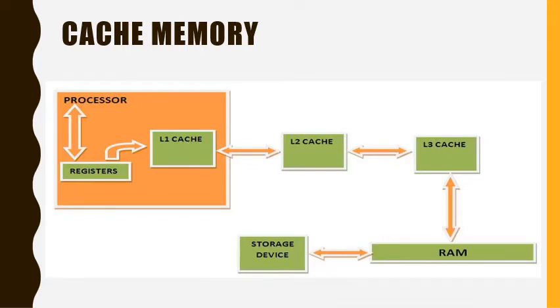Whenever the data needed by the processor is not found in the cache, it is called a cache miss, and it leads to delay in the execution, thus making the system slow. If the data is found in the cache memory, it is known as a cache hit. If the data needed is not found in any of the cache memory, the processor checks in the RAM. And if this also fails, then it goes to look in the slower storage devices.